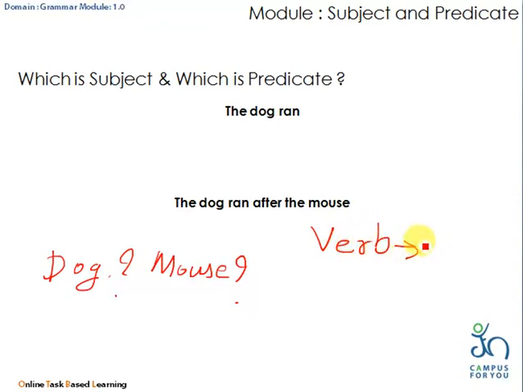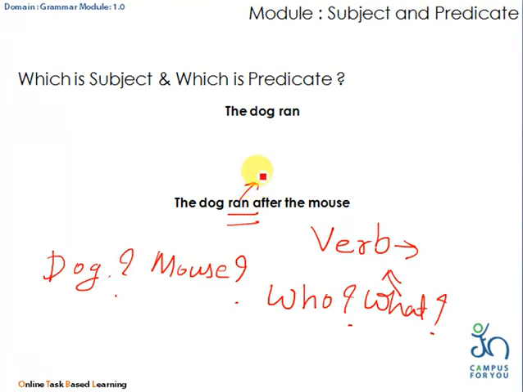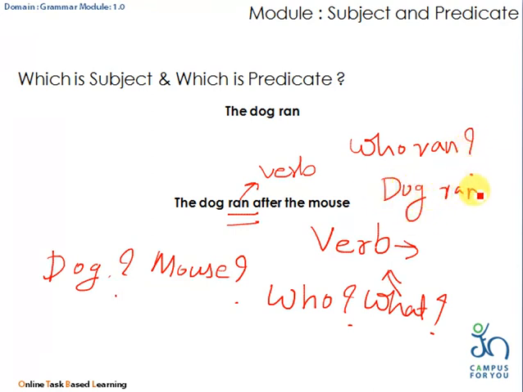Verb म्हणजे क्रियापद. एखाद्या दिलेल्या वाक्यामध्ये पहिला क्रियापद शोधा. Next thing, you have to ask the question who or what to that verb. For example, in this sentence, ran is the verb. So, if I ask the question who ran, the answer is dog ran. Definitely, the dog is the subject.